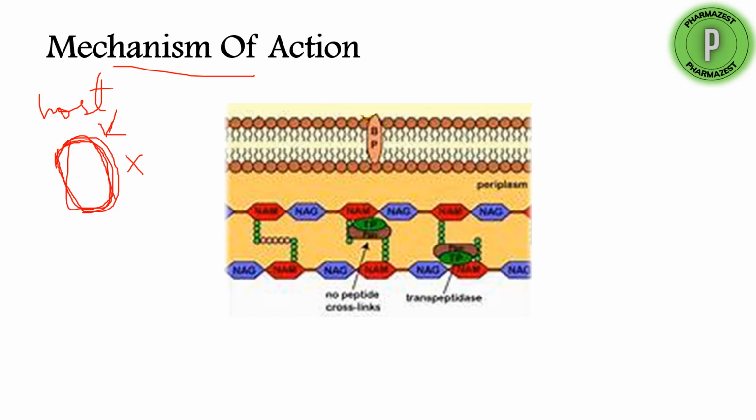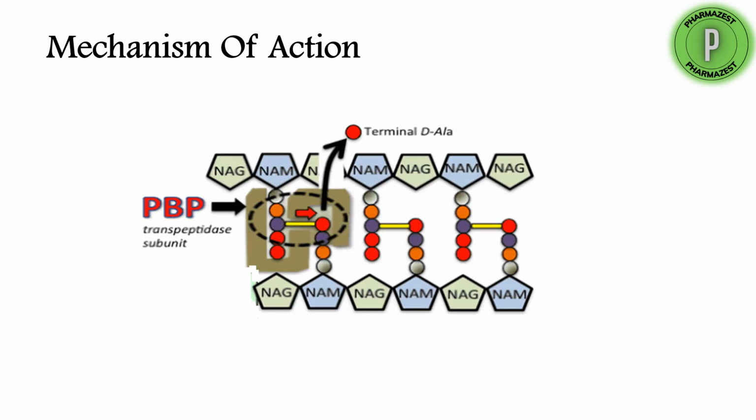And this cell wall of the bacteria has a polysaccharide structure. And in this polysaccharide structure we have alternating units of NAM and NAG. So here you can see more in detail.